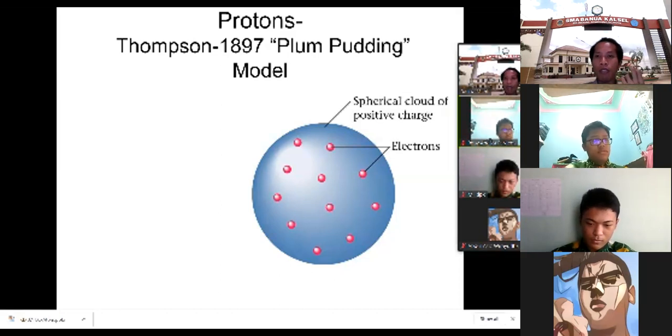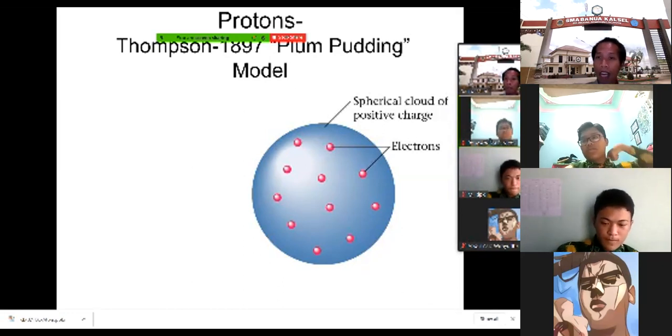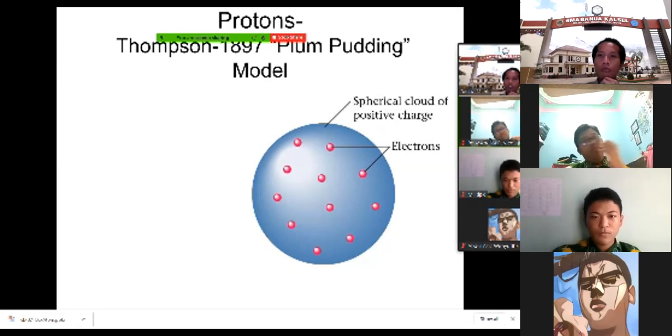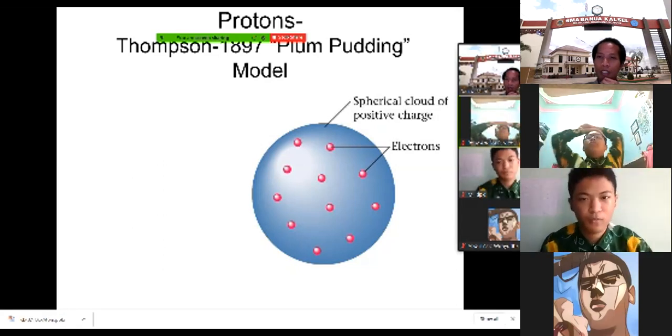Okay, after the discovery of the electron, J.J. Thomson made his own theory. So this is the second theory. The first theory was made by Dalton. Yeah, we saw it before. Now the second theory is Thomson's theory. Thomson's theory is a little bit more advanced compared with Dalton's. Dalton didn't say anything about subatomic particles. He said only about the atom itself. But now Thomson is a little bit more advanced. Now Thomson is talking about the electron, the one that he found already.